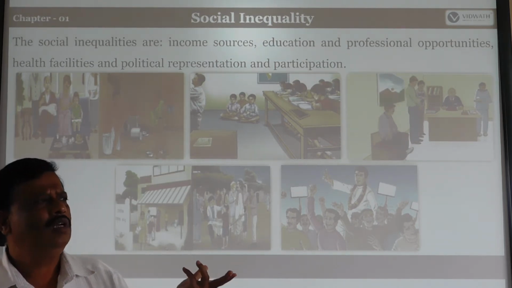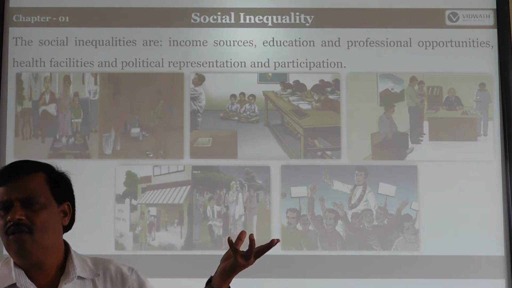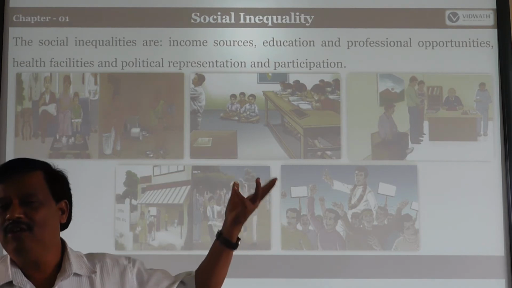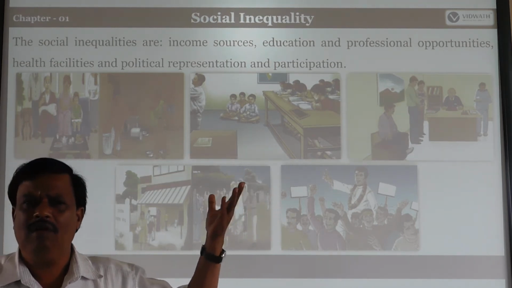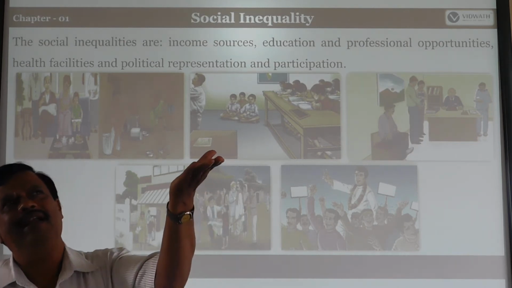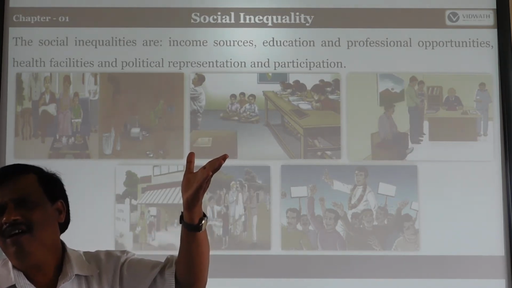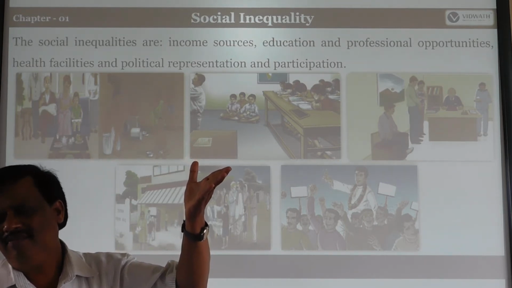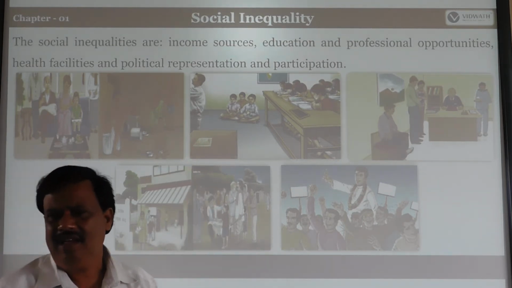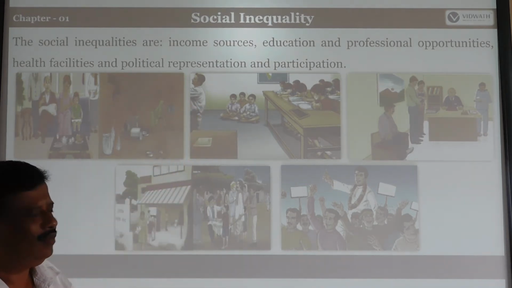Somebody has rich land, a rich well, a coffee estate, and industries. They have a lot of resources, so they are treated in our society as rich people. Some people are doing labor work, and they are treated as laborers. And education also.